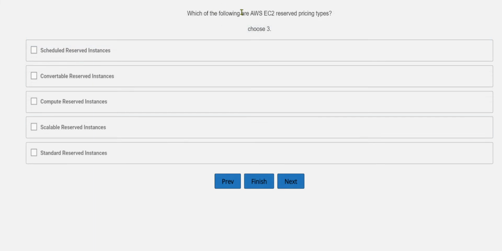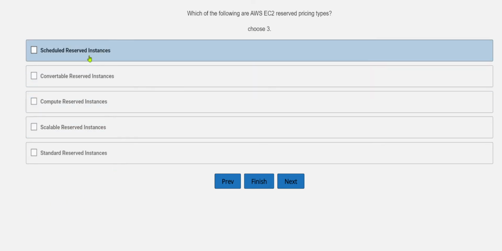question. Which of the following are AWS EC2 reserved pricing types? We need to choose three over here. Let's see what options are available: scheduled reserved instances, convertible reserved instances, compute reserved instances, scalable reserved instances, and standard reserved instances. You can simply remember the reserved pricing types.